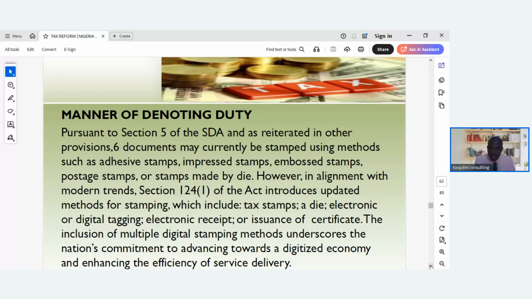No, the electronic digitalization has already replaced it, except for maybe you want to go and do stamping in the court. That one they have not introduced electronic to their own. You have to go there physically, and you will see many people in the court stamping for affidavit, stamping for marriage certificate, stamping for one thing or the other physically. Stress. So they have to introduce digital form of stamping those ones, which you can do from anywhere you are.